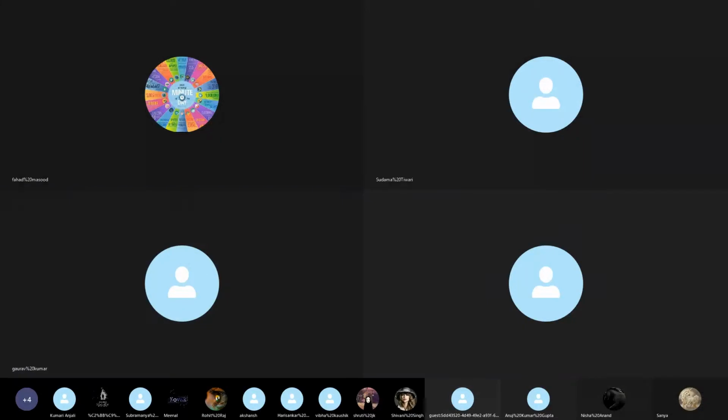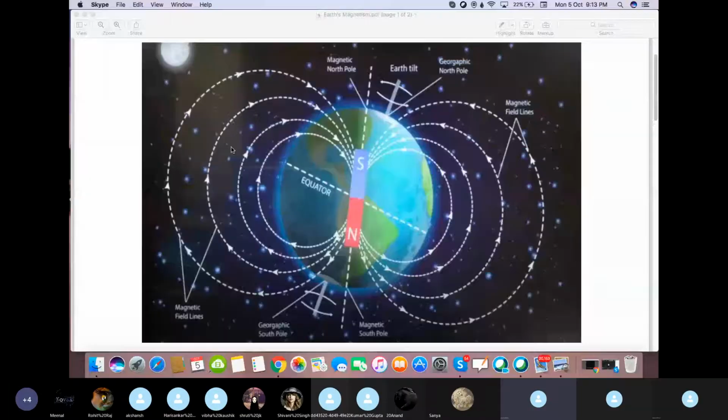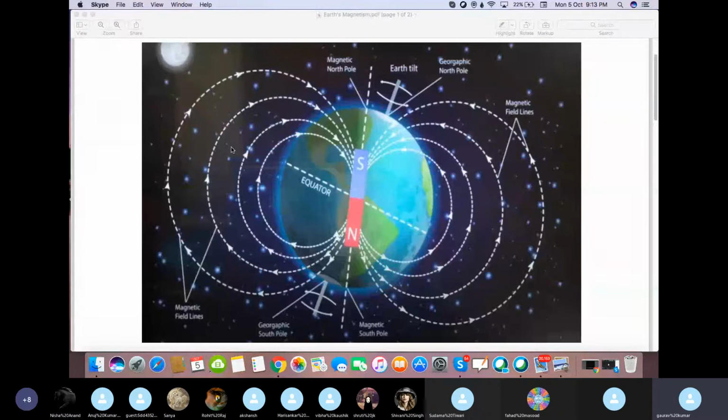Okay. So the topic for today is Earth's magnetic field. Like why Earth acts like a magnetic field, and if Earth acts like a magnetic field, then how we will find out the value of Earth's magnetic field at any point on the Earth's surface. This is what we are going to discuss today, and then at the end we'll discuss some questions also asked in your paper.